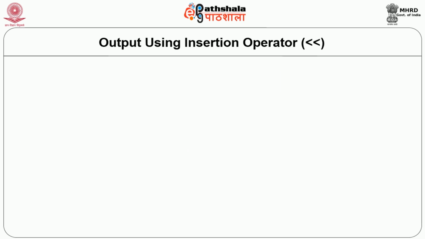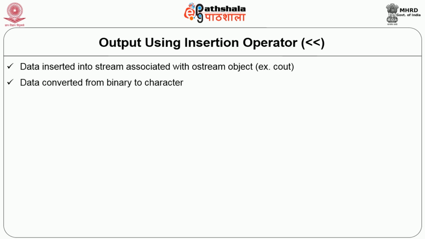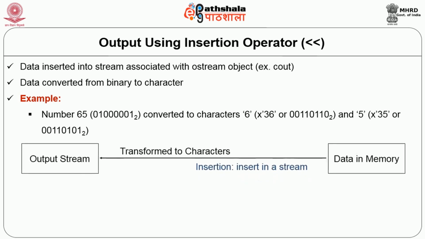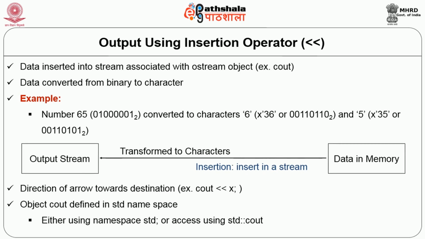Consider the insertion operator, which is the shift left operator. Here the data is inserted into the stream associated with the output stream object, and therefore it is known as the insertion operator. Otherwise it is the left shift operator. Here the data which is available in the memory in the form of variables may be stored in binary. So whenever it is stored in binary, the data needs to be converted first of all into the standard characters. For example, number 65, when it is stored in the memory, it is stored as